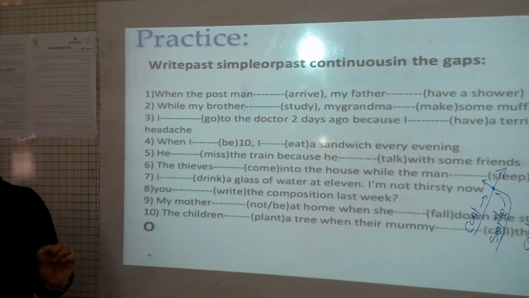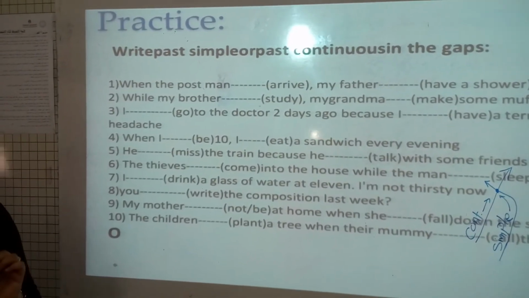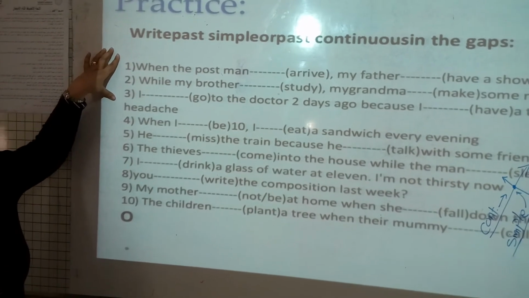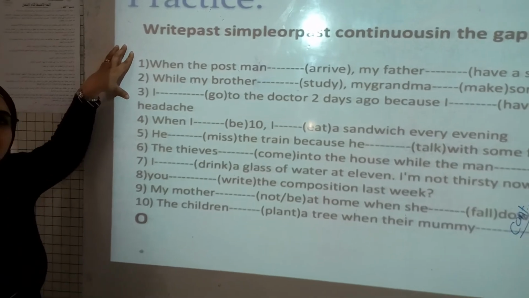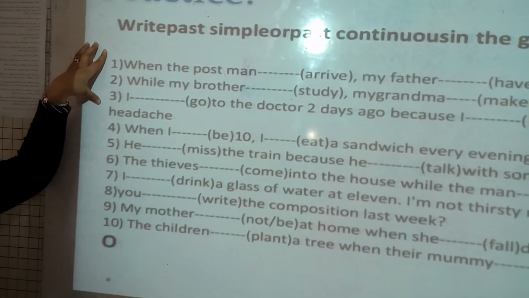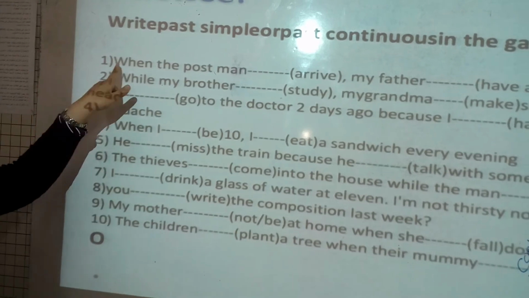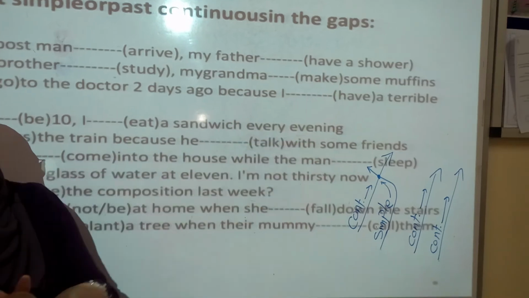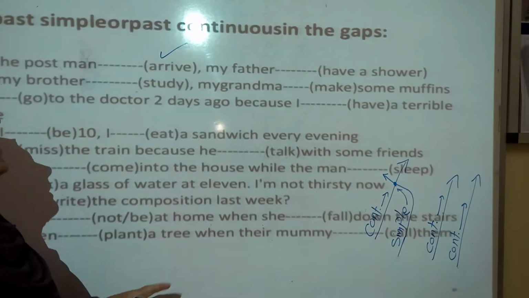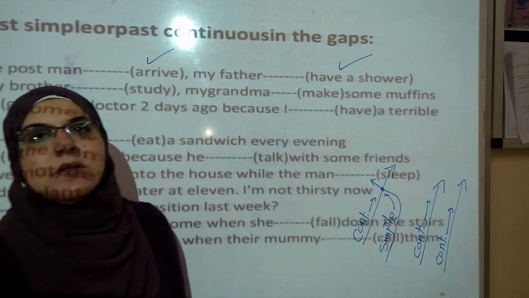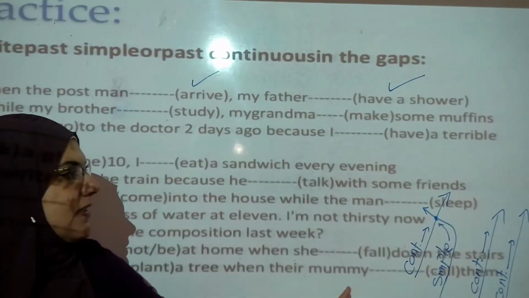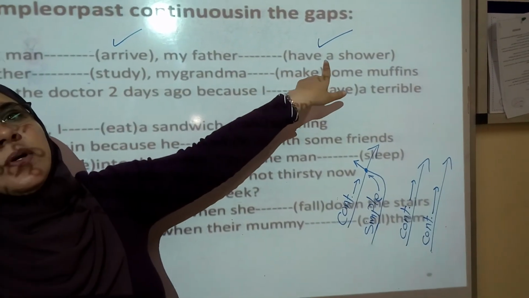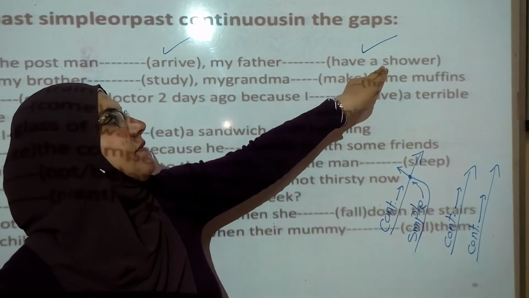Let's move to the last part of our video, which is time for practice. I'm going to finish the first three sentences and leave the rest of the sentences for you to finish as homework. Number 1: when the postman arrived, my father had a shower. This is an action and this is another action. Ask yourself, which takes a longer duration? Arrive or have a shower? You are correct, have a shower.